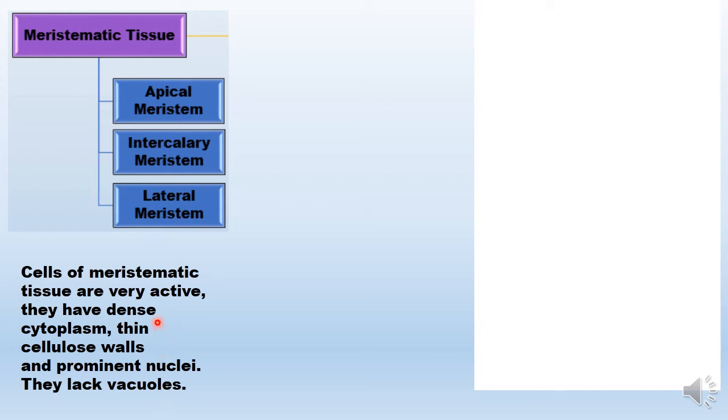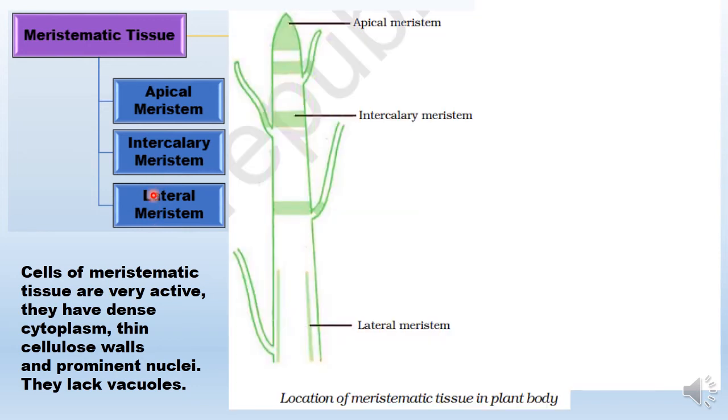So let us talk about the types of meristematic tissue, and based on their location in the plant body, they can be apical, intercalary or lateral. And let us see in this figure where generally they can be seen. So apical meristem, as the name suggests, is present at the shoot apex and also at the root apex. So do not forget that apical meristem is also present at the shoot and root apex.